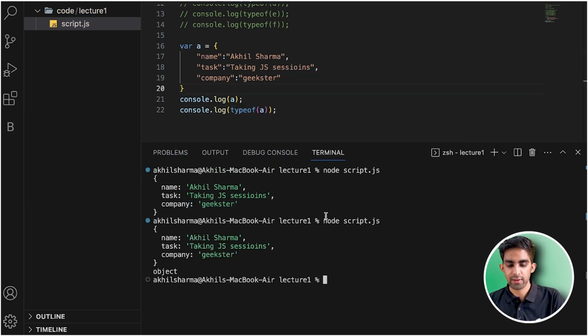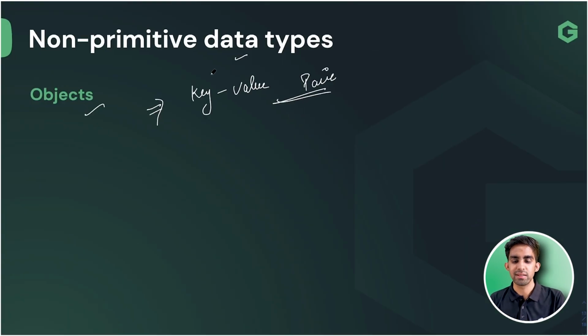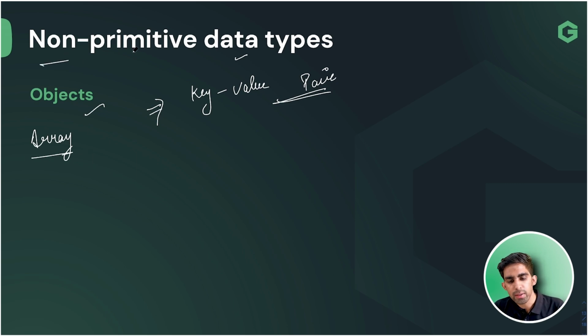So you just need to run this file again, and you can see this, team. Type of A is object, team. So this is a primitive data type, team. We can add one more data type, that is this array, team. Array is also a kind of non-primitive data type, team.